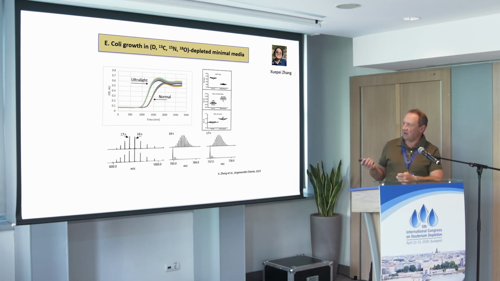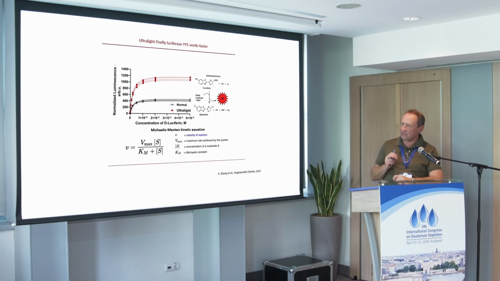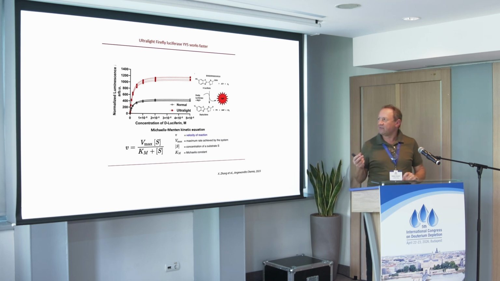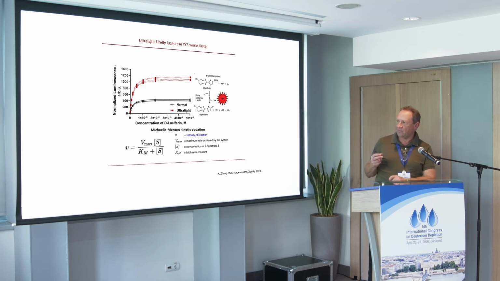And we see the isotopic composition of proteins, which normally is broad, becoming squeezed, and the monoisotopic peak is very tall. That tells us that we have depleted heavy isotopes. Okay, and then we started to express different enzymes in these E. coli, using recombinant technology, and the same bacteria can be grown in normal media, and we can extract these enzymes as well. So we can easily compare the monoisotopic enzyme, we call it ultralight, and the normal enzyme.